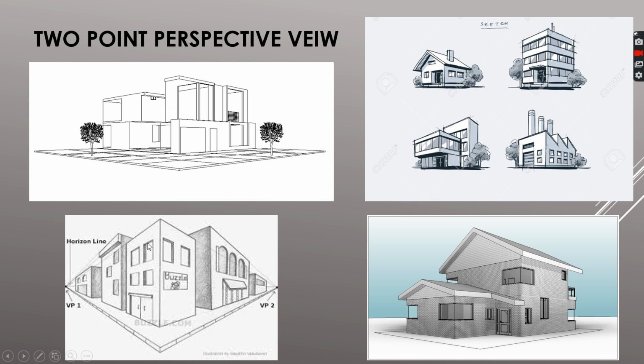You can see here this is the center line, and the lines on the left side coincide with vertical point 1, and the objects on the right side coincide with vertical point 2. This is the most practical image of the 2 point view. You can just show it like this after you complete the drawing.